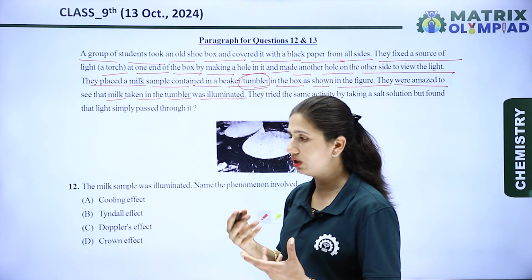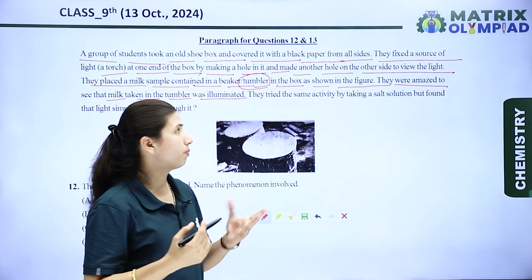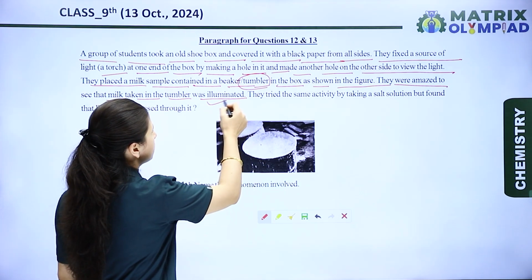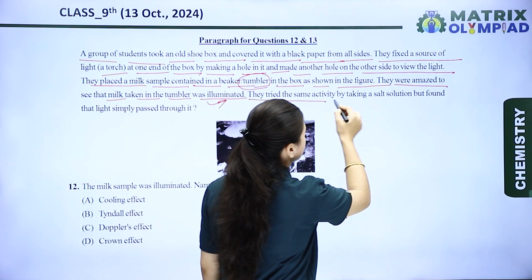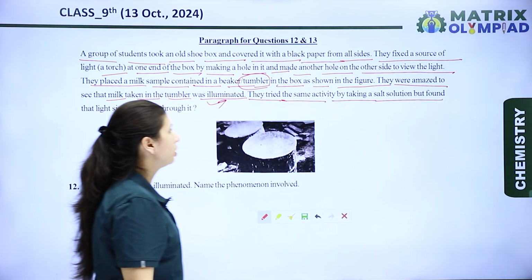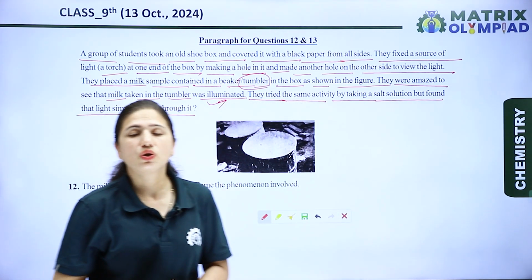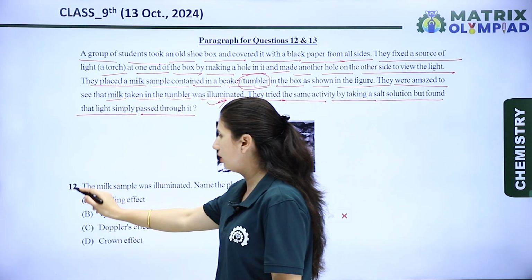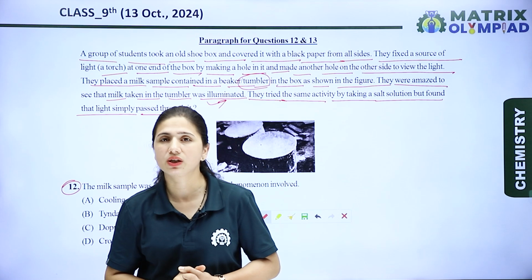Illuminated means the substance which shows a shiny appearance, or we can say bright appearance. So it is known as illumination. They tried the same activity by taking a salt solution, but found the light simply passed through it. Okay, so let's see the question. Before seeing the question, first we discuss the three types of substances.